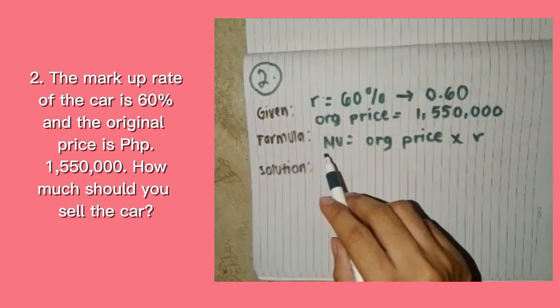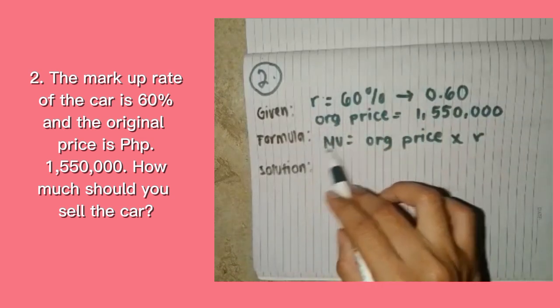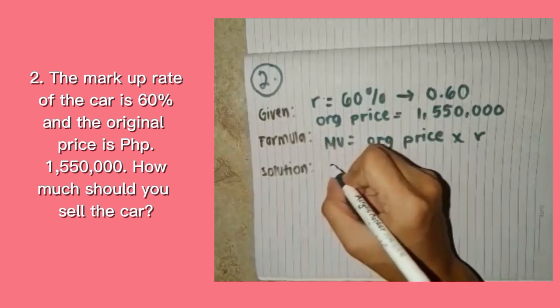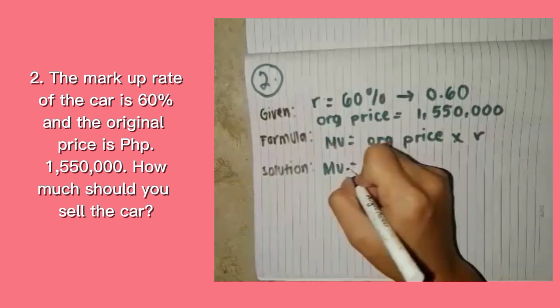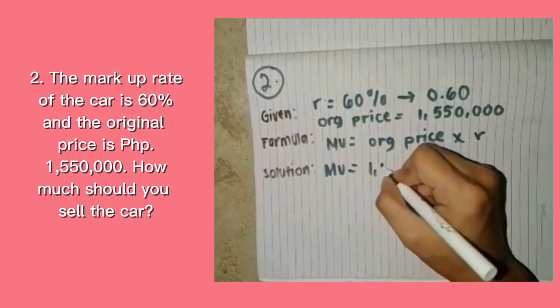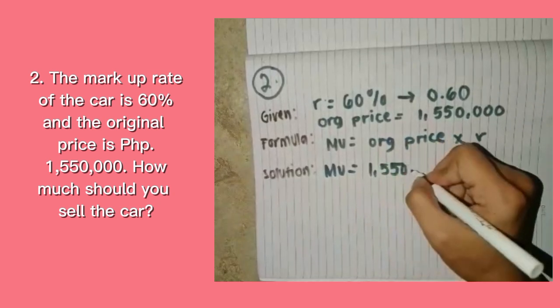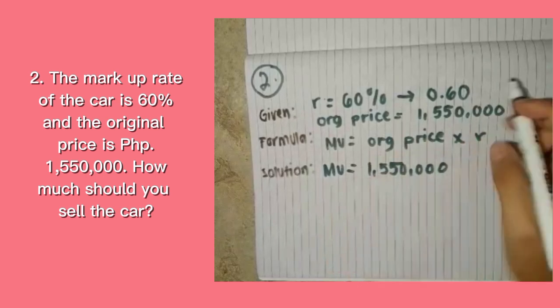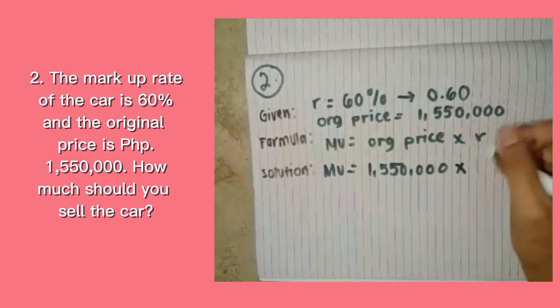So if we are done finding the markup, we are going to proceed to finding the selling price. So the solution: markup is equal to the original price, which is 1,550,000 pesos, times the markup rate, which is 0.60.